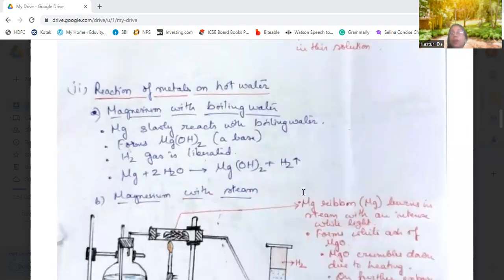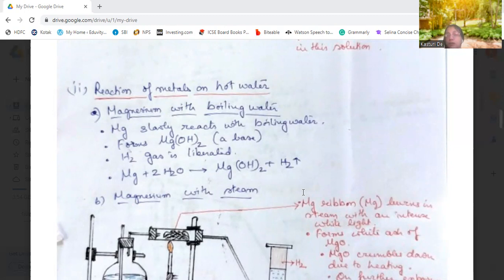Now we come to some metals which react with hot water. When hot water is used on these metals, then hydrogen is produced. In the previous three reactions, cold water was sufficient for the reaction to take place and hydrogen to be liberated. But here, hot water is needed. Magnesium requires boiling water. Magnesium slowly reacts with boiling water, forming magnesium hydroxide, that's a base, and hydrogen is liberated. The reaction takes place in this way: Mg plus 2H2O gives us Mg(OH)2 and hydrogen.